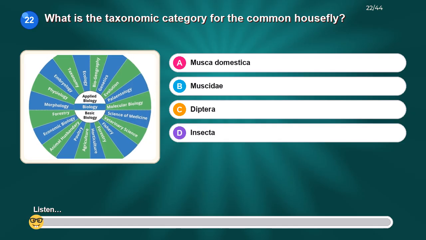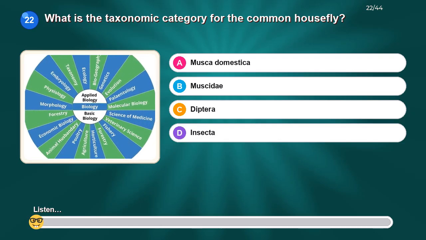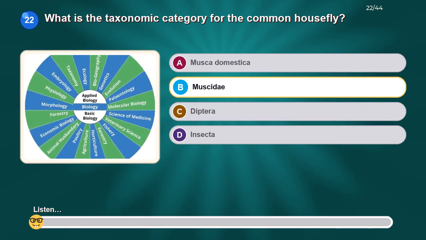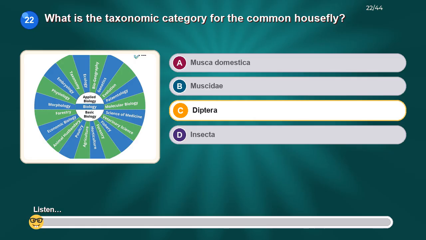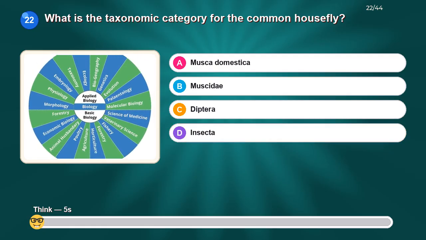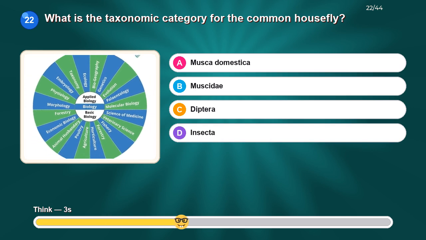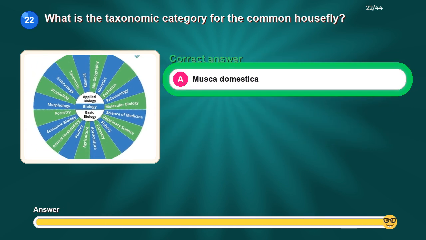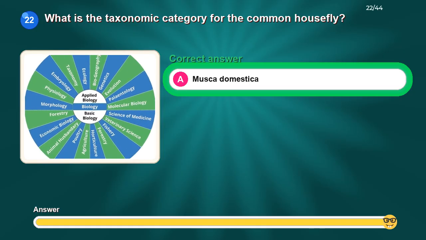What is the taxonomic category for the common housefly? Option A, Musca domestica. Option B, Muscidae. Option C, Diptera. Option D, Insecta. The correct answer is Musca domestica.